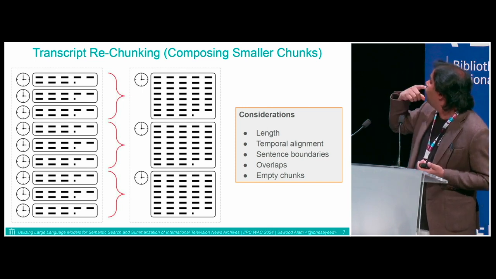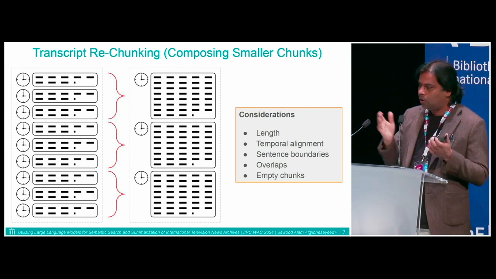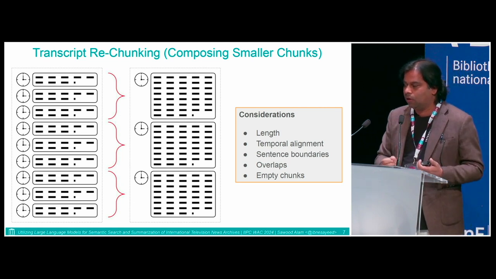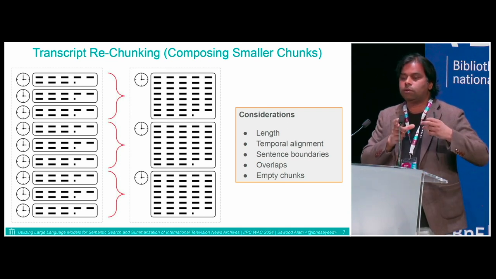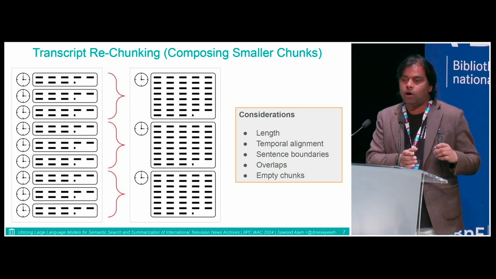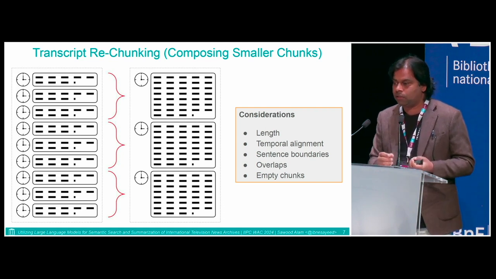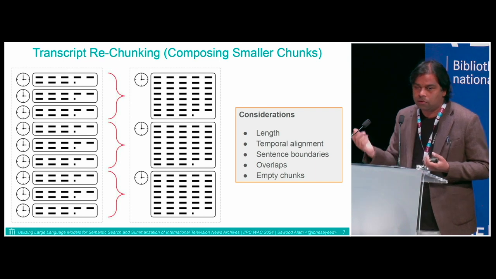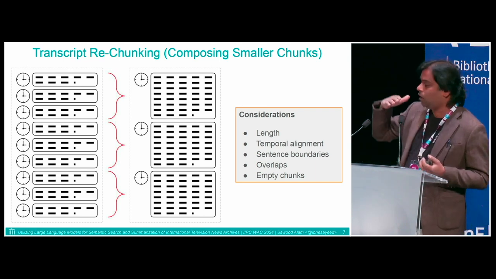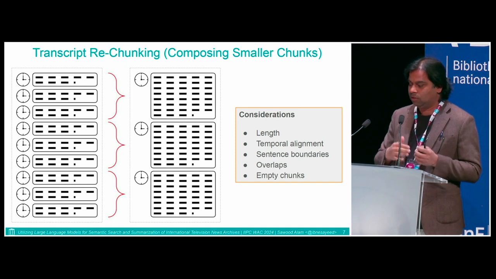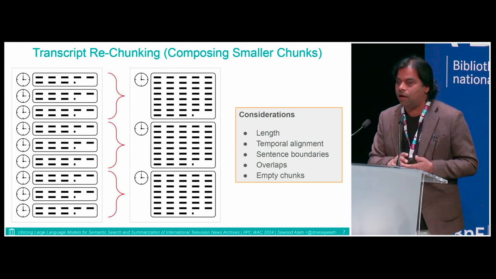And the problems that we had: what would be the sweet spot? What is the right length? How to align temporally. For example, transcription and then translation generally loses the temporal alignment. Someone in the recording is saying something else, and the translation is talking about a matter that is 10 seconds later or earlier. And then sentence boundaries, because you are just piecing it by time, you don't really know where the sentence starts and when it ends.